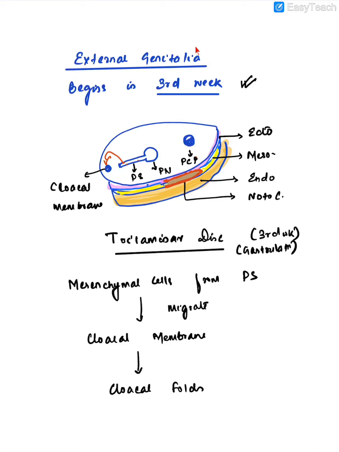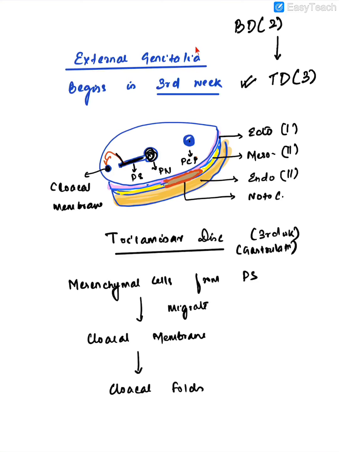So this is the trilaminar disc. As we remember from embryology, the bilaminar disc is present around 2nd week, and by the process of gastrulation it forms the trilaminar disc around 3rd week. It has 3 layers: ectoderm, mesoderm and endoderm, and this is the notochord. This is the primitive streak, and this is the primitive node, and this is the procaudal plate, and this is the cloacal membrane.